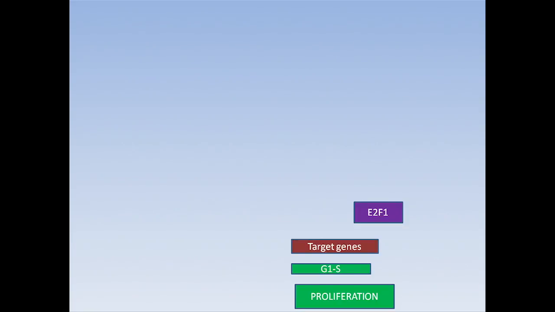For cellular proliferation to occur, the cell has to go from the G1 to the S phase. When the cell moves from G1 to S phase in the cell cycle, it will proliferate. This needs upregulation of the target genes, which is normally controlled by the transcription factor E2F1. So the E2F1 will not let the cell go from G1 to S phase because it is inhibited by